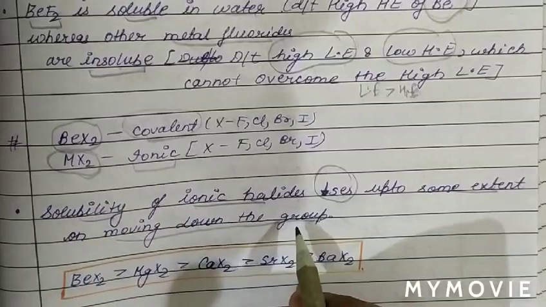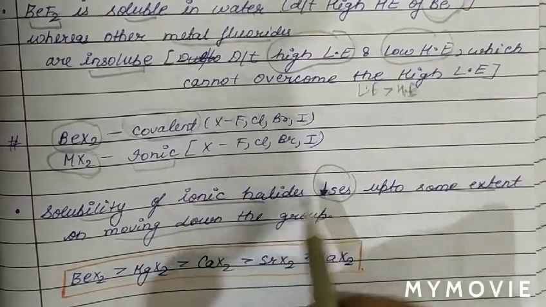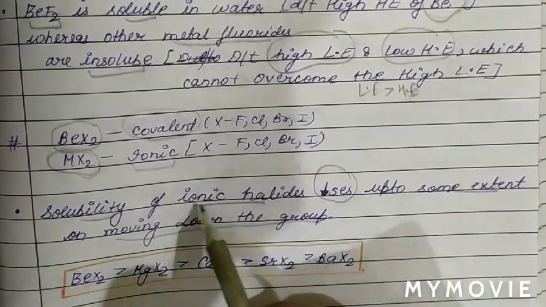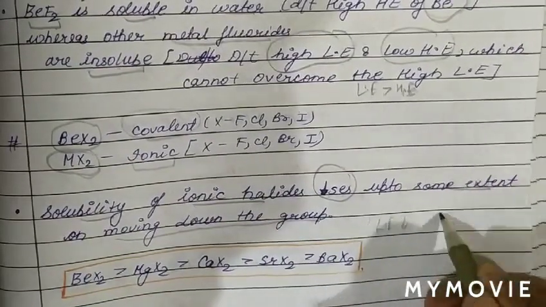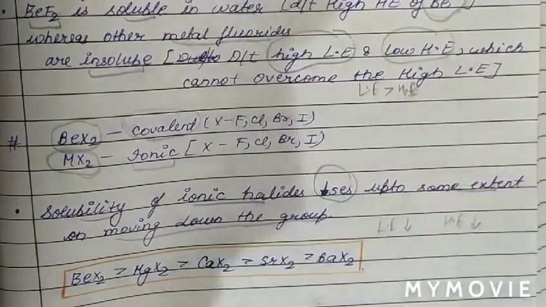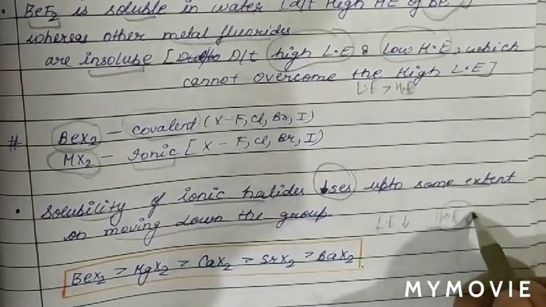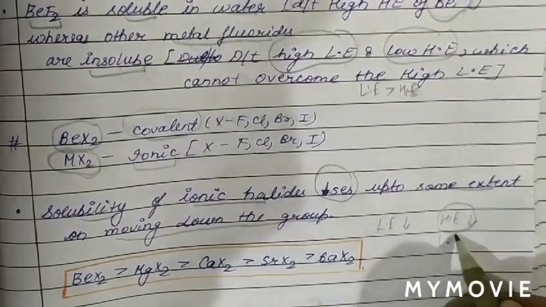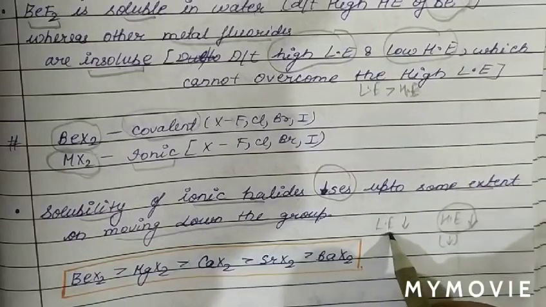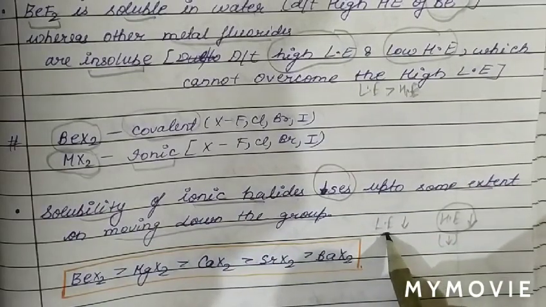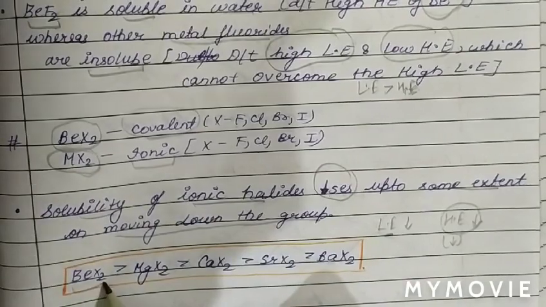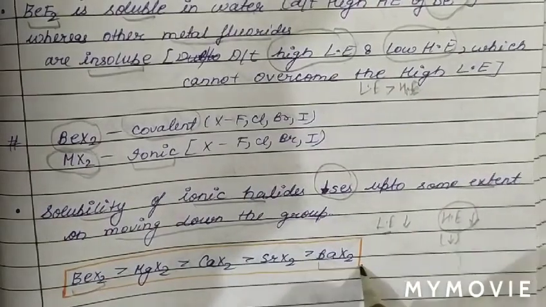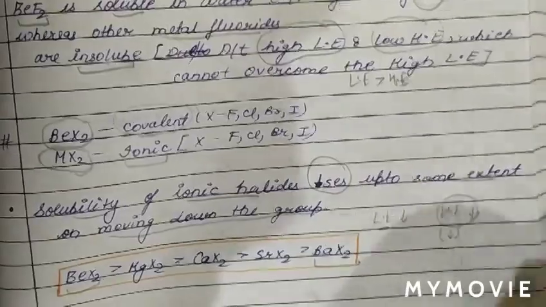When solubility of ionic halides decreases, lattice energy also decreases and hydration energy also decreases, but the decrease in hydration energy is more as compared to the decrease in lattice energy. Therefore, solubility decreases down the group. So there is highest solubility for BeX2 at the top and least solubility at the bottom.